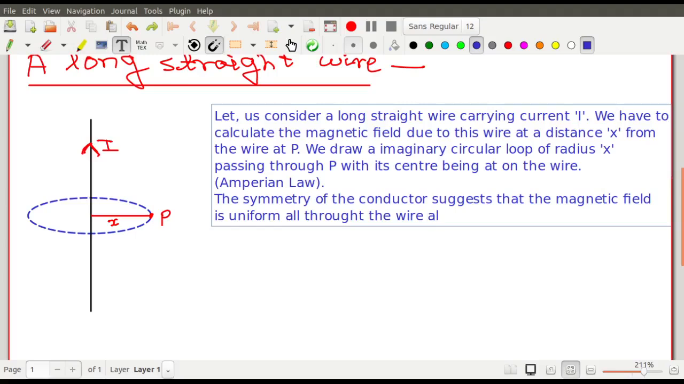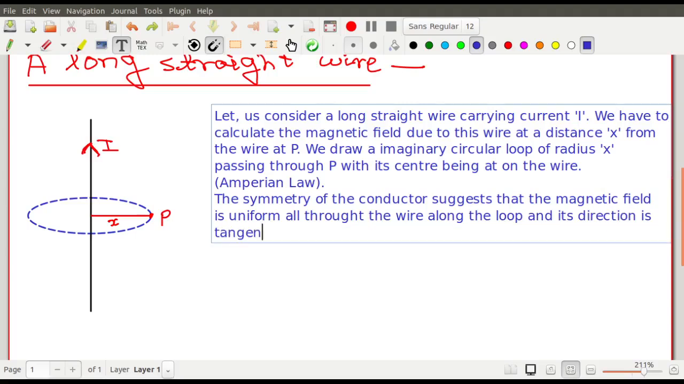All throughout the wire along the loop, the field is the same around the loop, and its direction is tangential to the loop. So this is what you should understand: its direction is tangential to the loop.